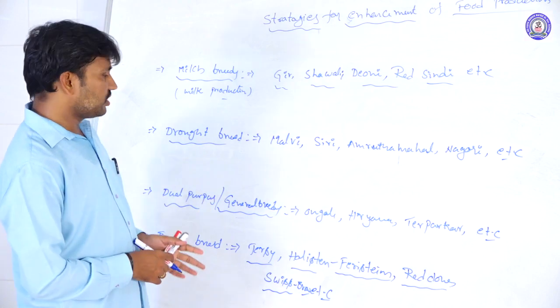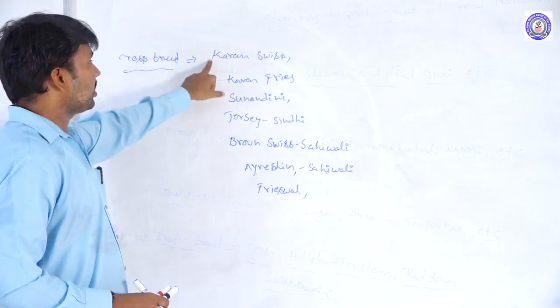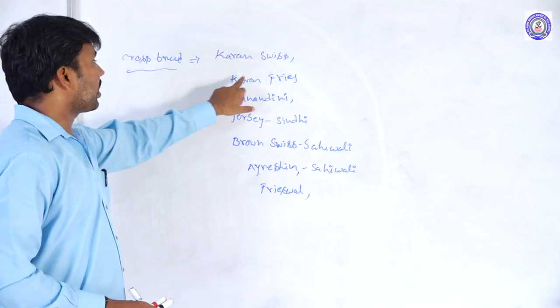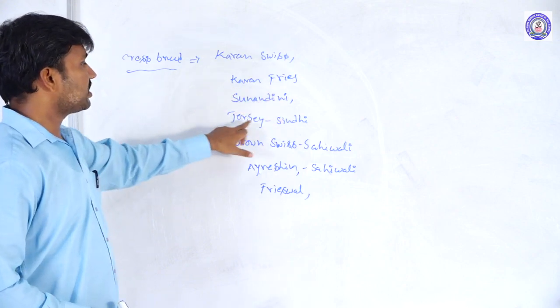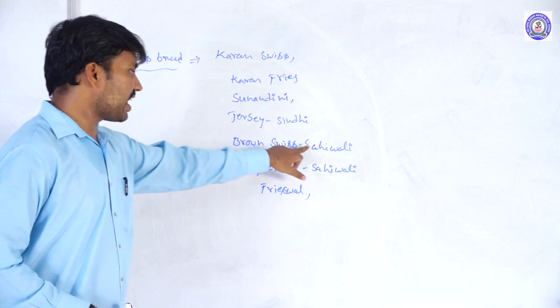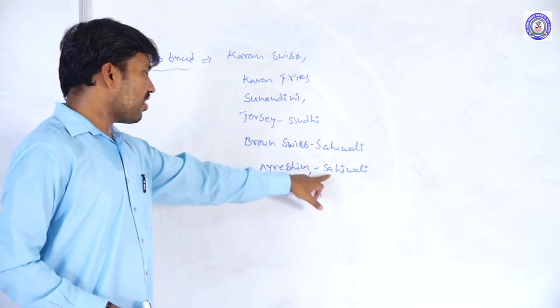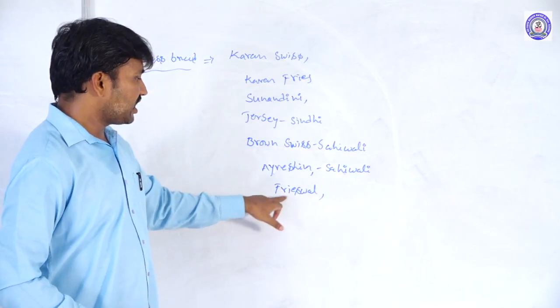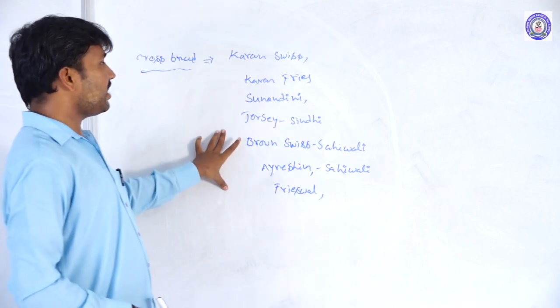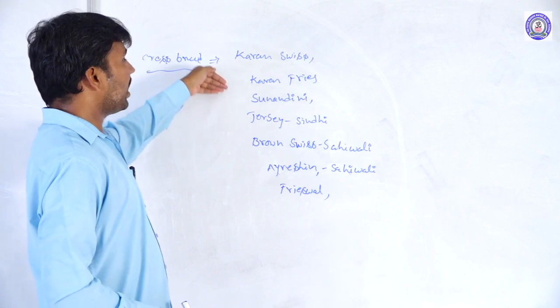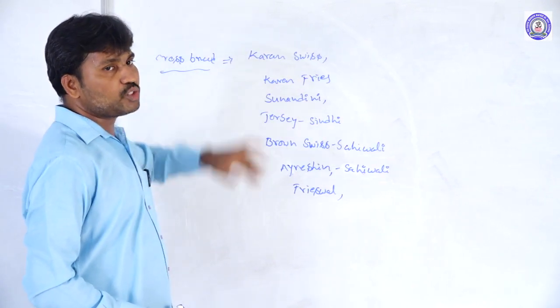Examples are Karan Swiss, Karan Fries, Sunandini, Jersindi, Brown Swiss, Sahiwal, Ayrshire Sahiwal, Frieswal. These are the different crossbreed varieties, formed by crossing native breeds with exotic breeds.